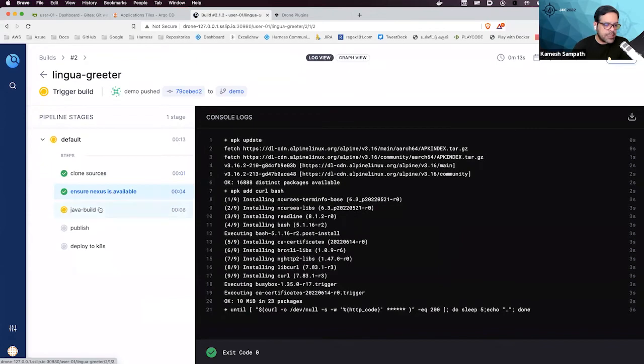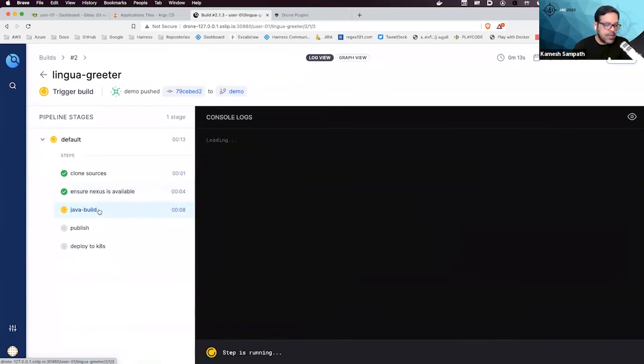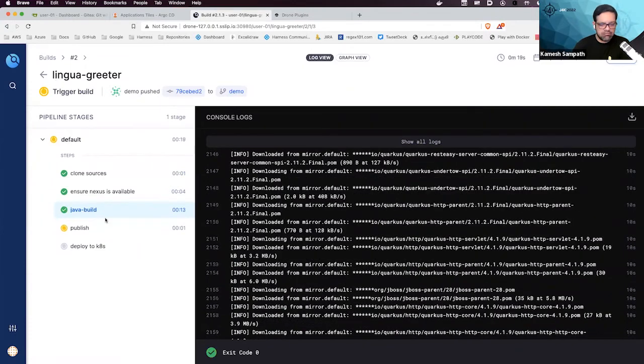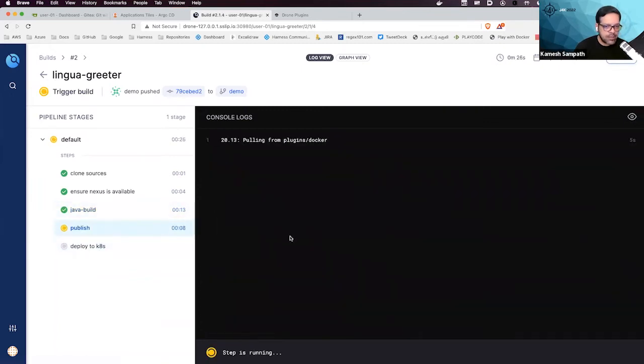We have to make sure the next is available, and there's going to be a Java build that's going to happen and all this stuff. So it's going to be pretty fast this time because I have already cached it, considering the time we have. And then it's going to deploy and publish the image into the registry. So wait for that to happen.